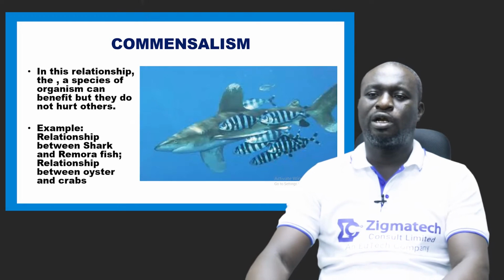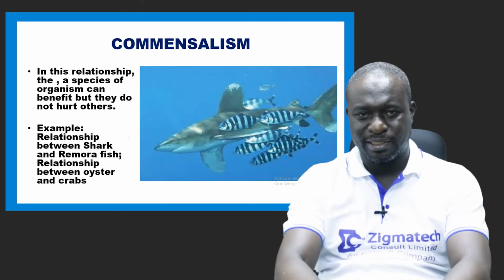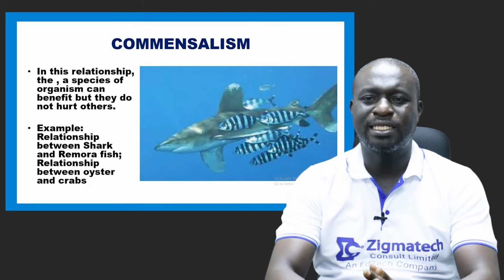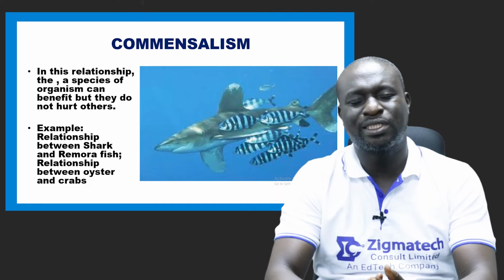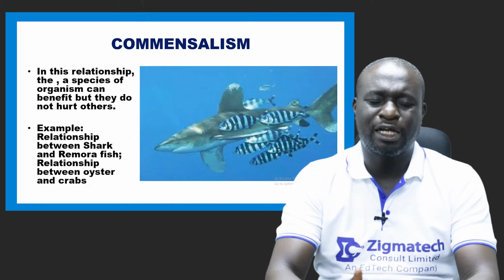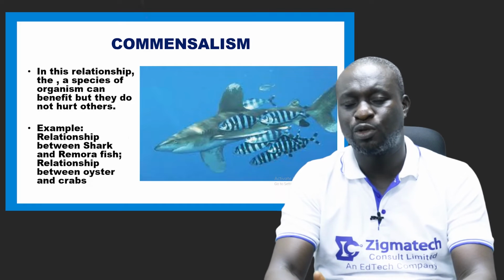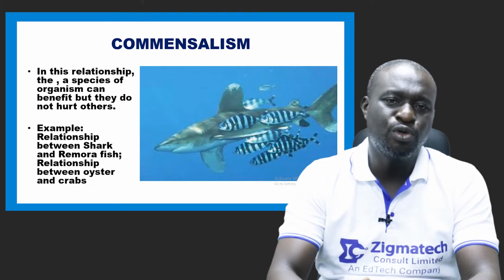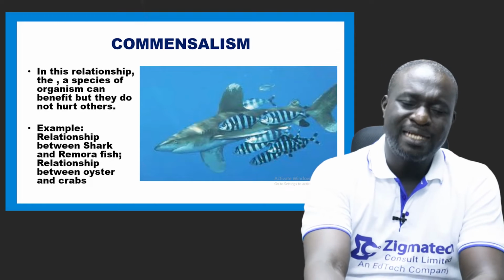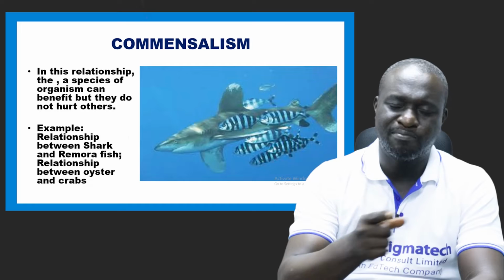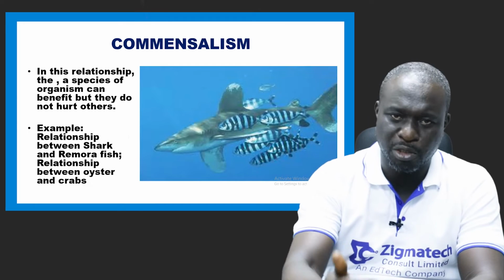The first one on our list is commensalism. Now, what is commensalism? Commensalism has to do with a type of ecological relationship or biological association between two organisms in which one benefits from the other, and the other does not benefit, but is not harmed in the process.